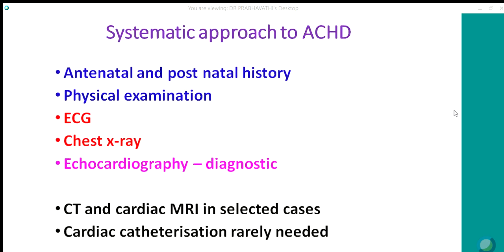So that is about the congenital heart diseases, concisely.